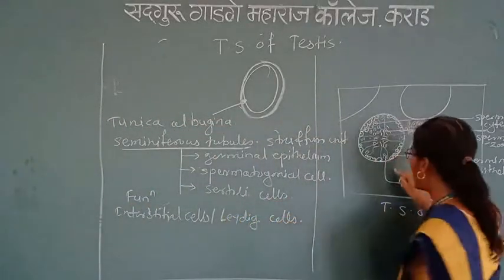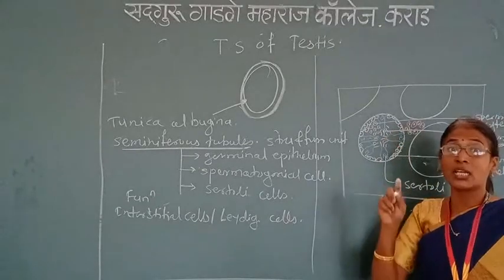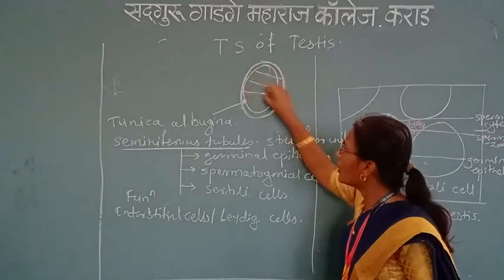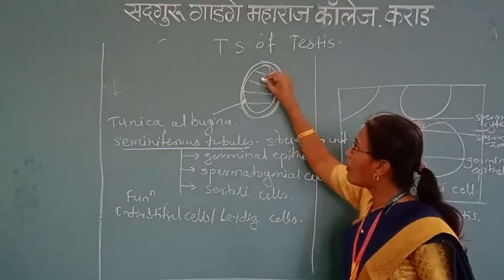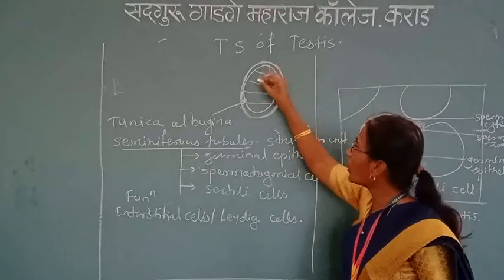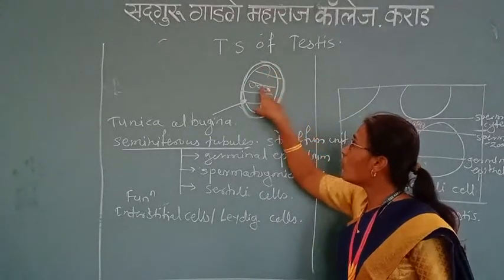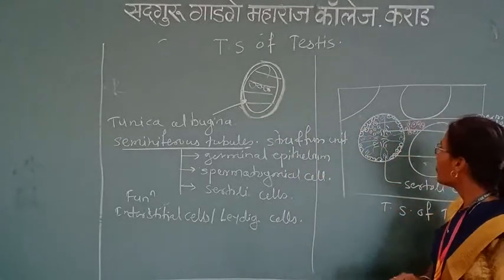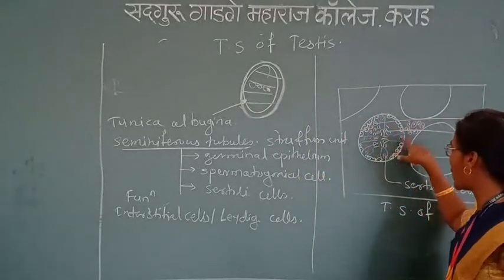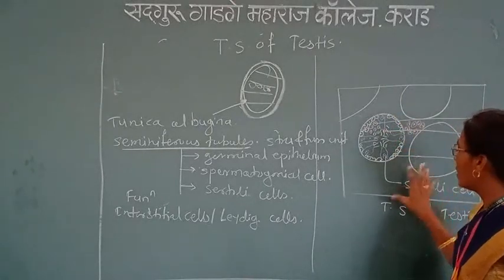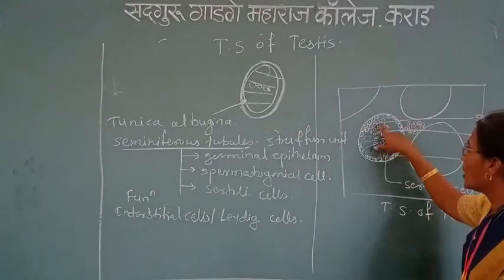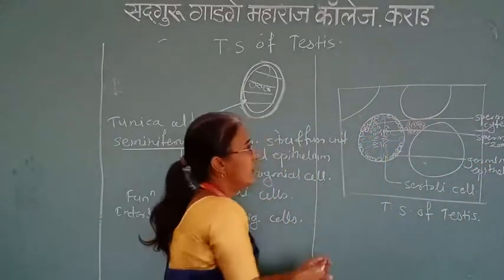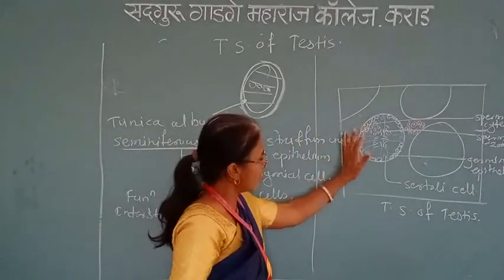See here the number of seminiferous tubules present in the lobules of the testis. The testis has a number of compartments, and in those compartments approximately 200 lobules are present, and one lobule contains 2 to 3 seminiferous tubules. This is the structure of the seminiferous tubule, and this is the TS, the transverse section of the testis. Here is one seminiferous tubule. It is a well labeled diagram.